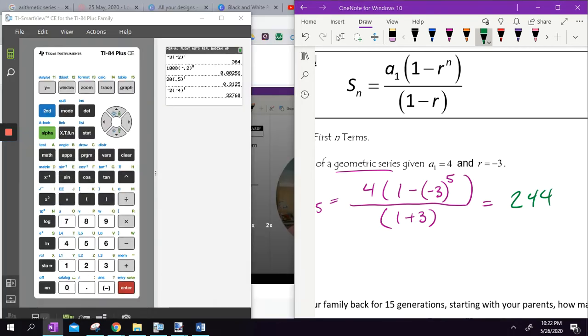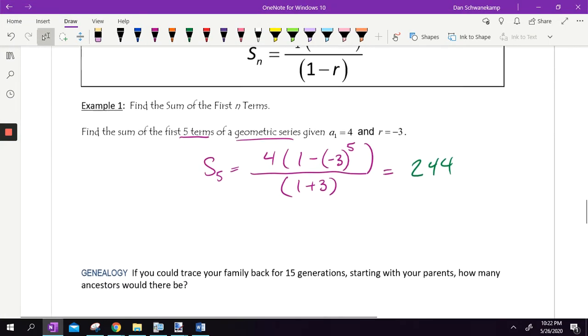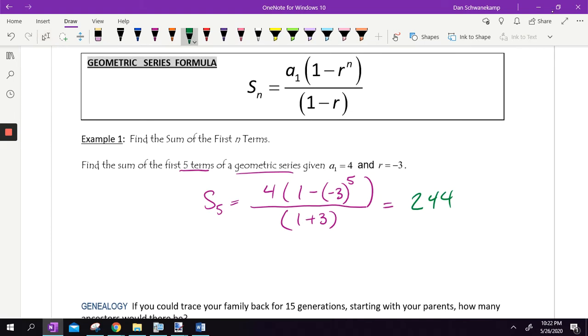Okay, a little bit kind of funky to type that thing in. I wish it was better. If you don't like doing all of those parentheses, I would suggest finding this top number and then finding this bottom number and then dividing them. That might be a little bit easier. If we wanted to check that number, we could.